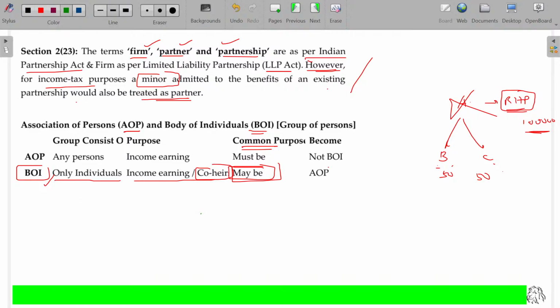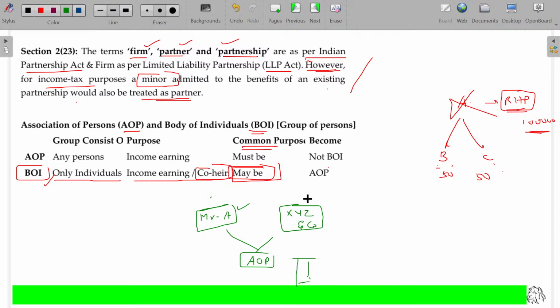Association of persons means Mr. A and XYZ entity, Mr. A and XYZ and Co. He is an engineer and XYZ and Co has a construction material selling shop. These two temporarily form an AOP to construct a house property. Mr. A says, I will use my engineering skill to construct the house property, but I don't have the money for purchasing all this material. The buyer says, I will take this flat or property, whatever it may be, once you finish constructing, and I will pay the full amount. Until that time I don't pay.